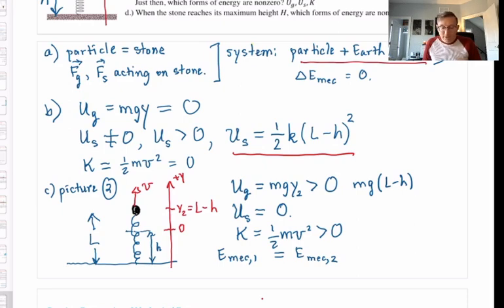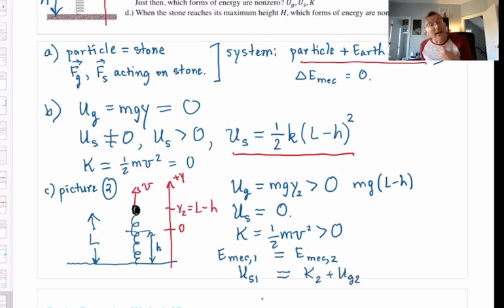Now in picture 1, I discovered that the only form of energy that I had was elastic potential energy in a compressed spring. So all I have in the first picture is U spring, so US1. In the second picture, I have two forms contributing to the mechanical energy: gravitational potential energy and kinetic energy. So here I would write K2 plus U grav 2.